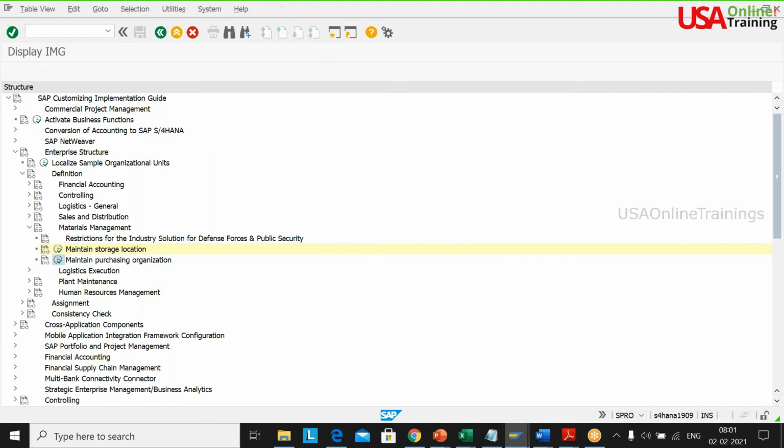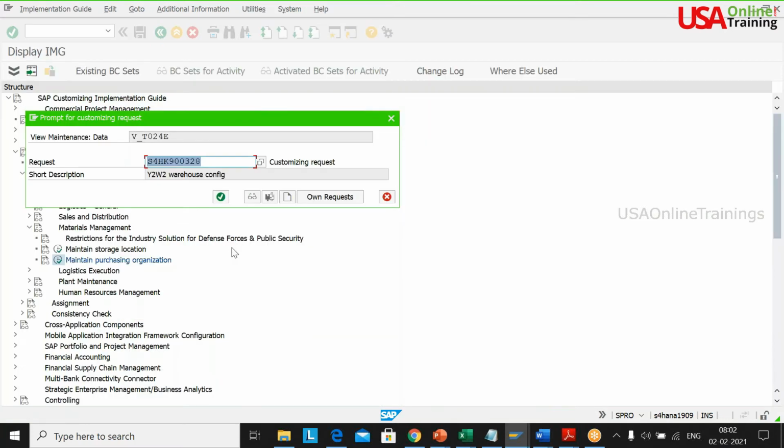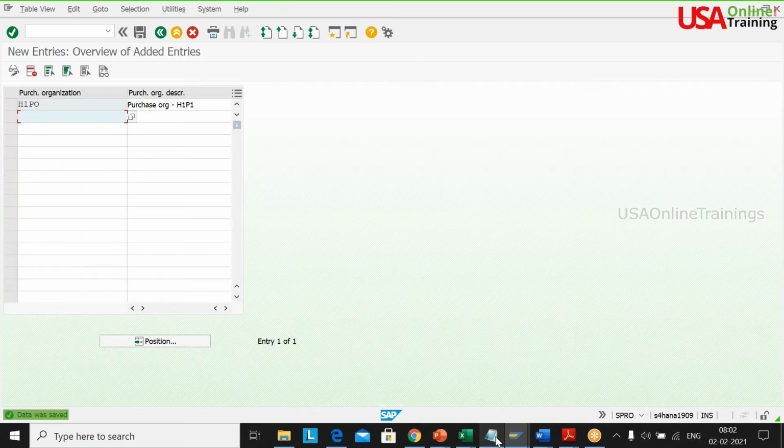Now, purchase organization. What purchase organization I will do is H1 PO. Just nomenclature, sir. Purchase org for H1 P1. So just save it. So this is your nomenclature.